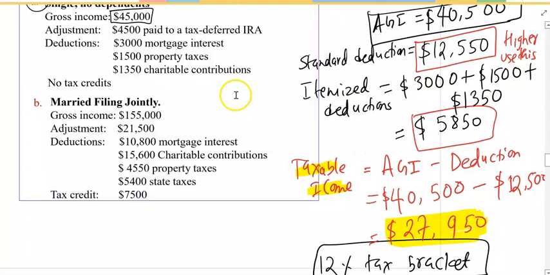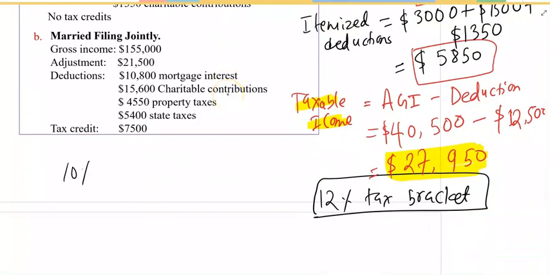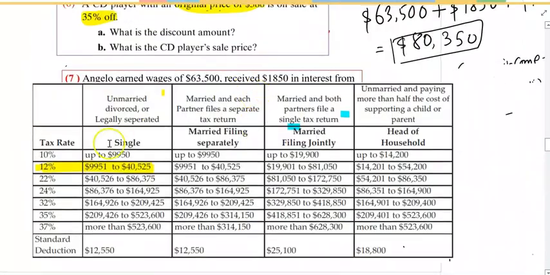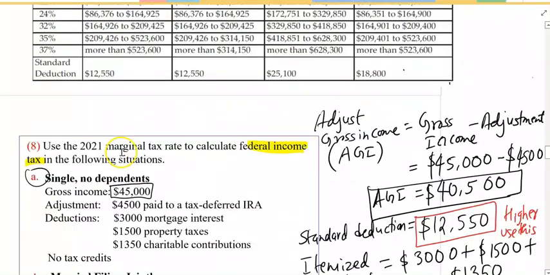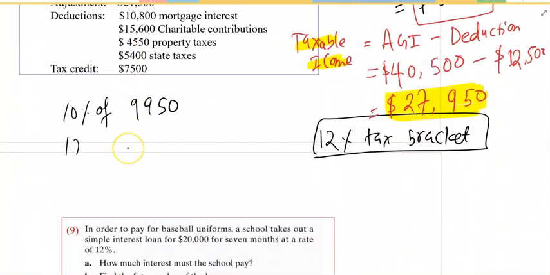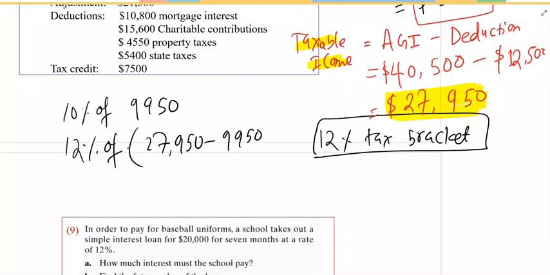Okay, therefore here 10% of 9,950. Notice that 10% up to that money, right? Then 12% of what? Remaining. How much remaining? 27,950 minus 9,950.